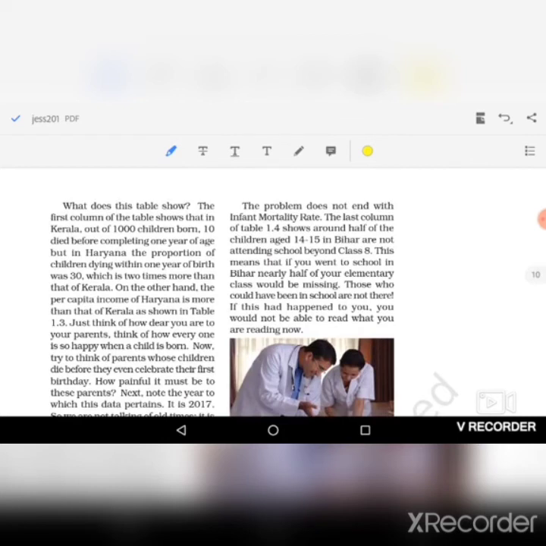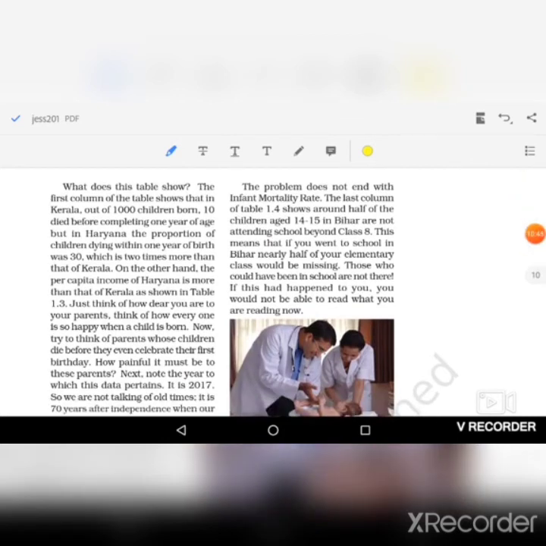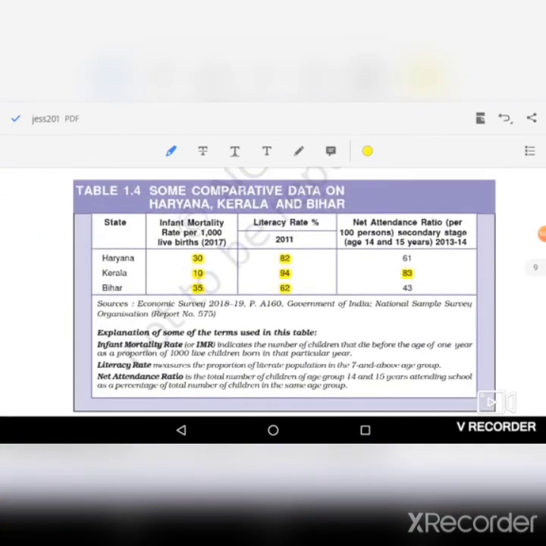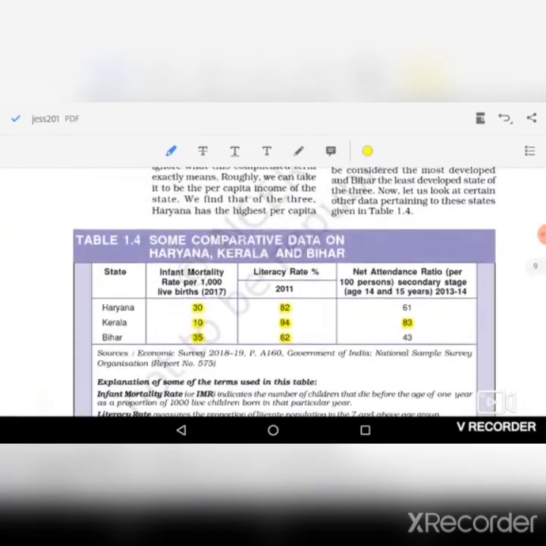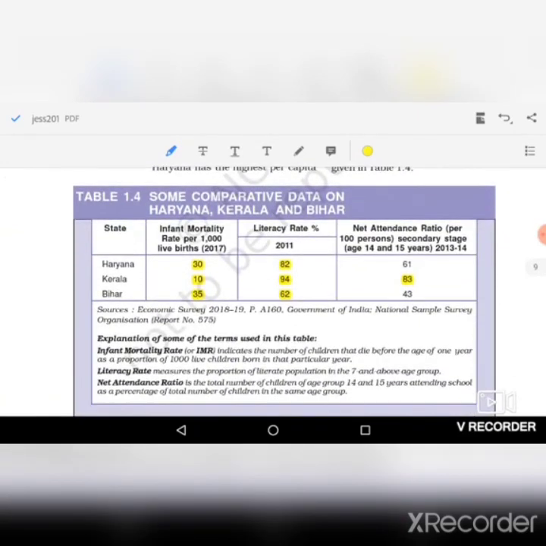So it's clear. What we have concluded from this table is that Bihar is far behind states like Kerala, Haryana, Maharashtra in these social indicators like infant mortality rate, which shows the health status of a state or a country, and literacy rate, the educational status. Even after 75 years of independence, these states are lacking basic healthcare facilities and basic primary education facilities. So that's the main comparison,